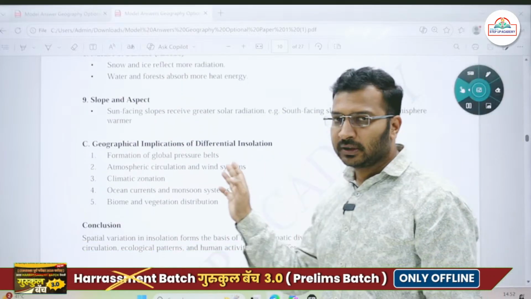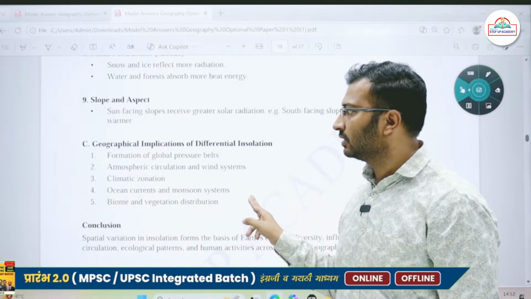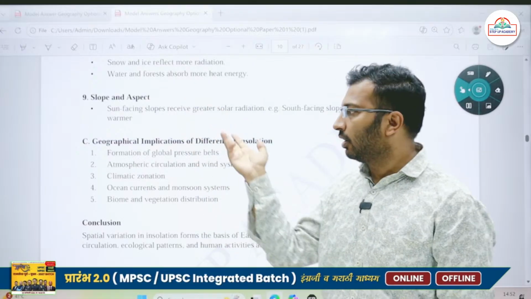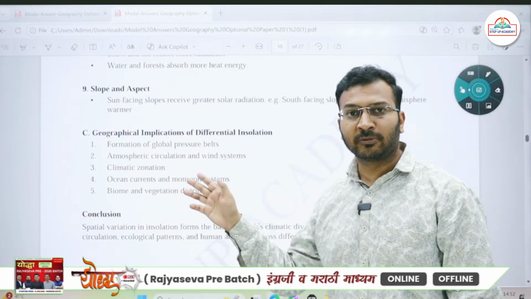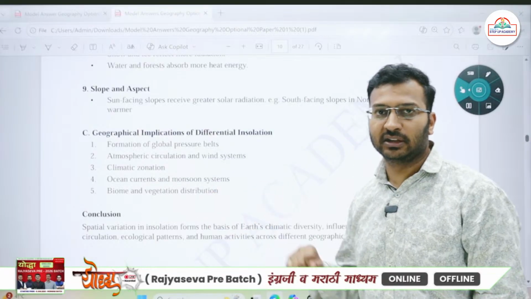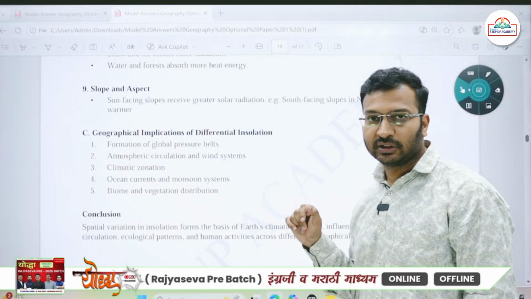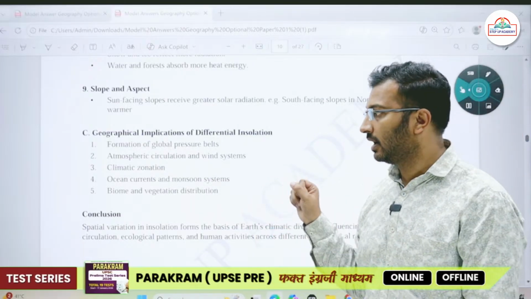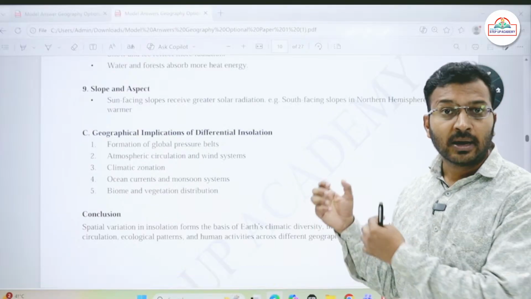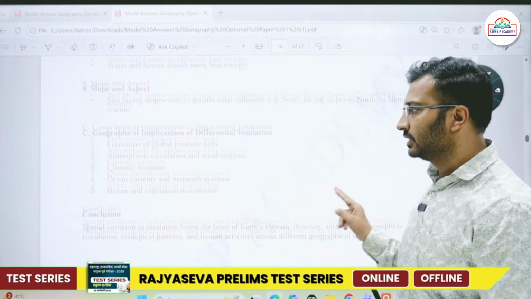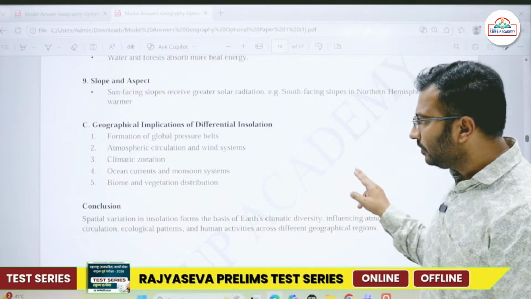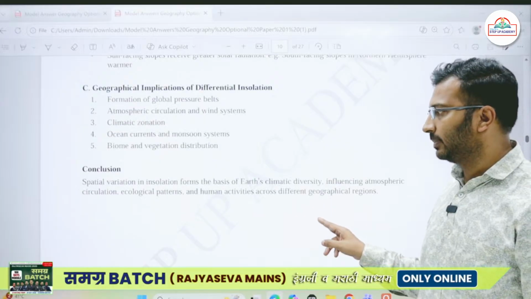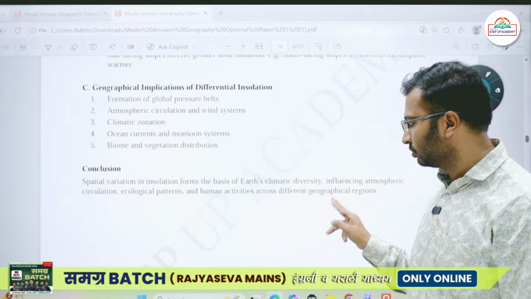Then write some implications with respect to the factors you have written. Okay, so formation of global pressure belts, the movement of the ocean currents, all these climatic conditions we find, then the vegetation changes take place because of the insolation. Okay, we have high insolation in the tropical regions, as a result of which the diversity of the vegetation and forest is very high in this area. Hot humid conditions ban jate hain because of high insolation, as a result of which the vegetation becomes different. Okay, so this concludes this, influencing atmospheric, climatological, ecological patterns and human activities across the geographical regions.